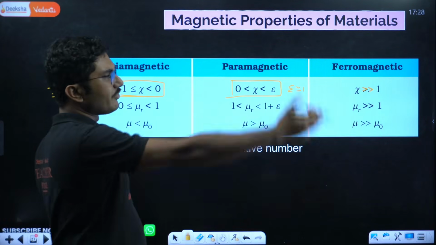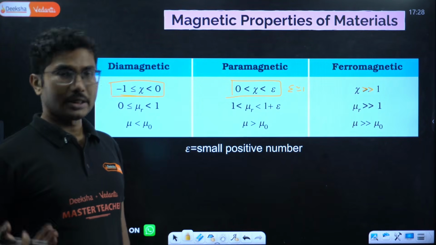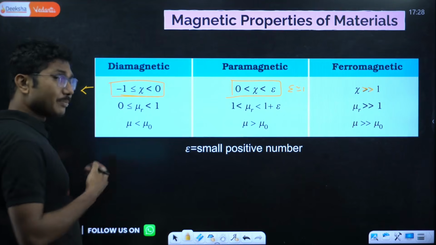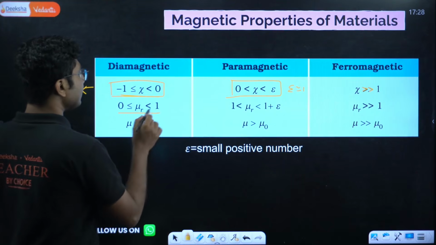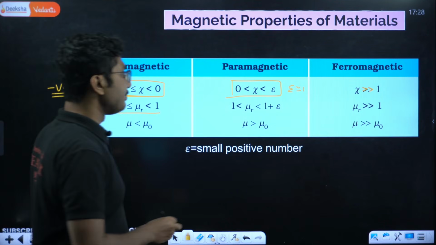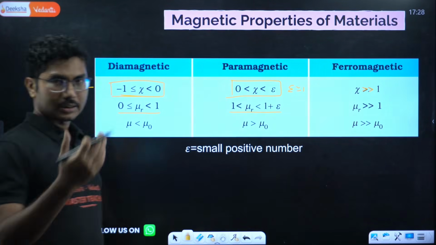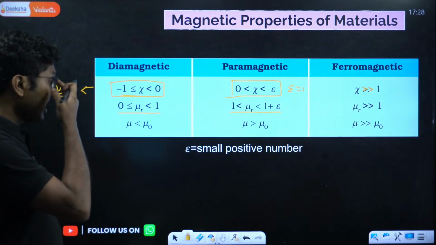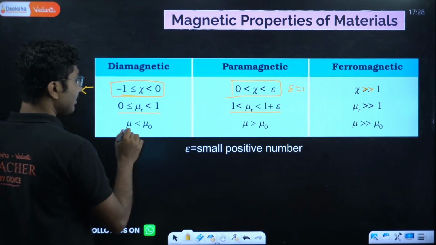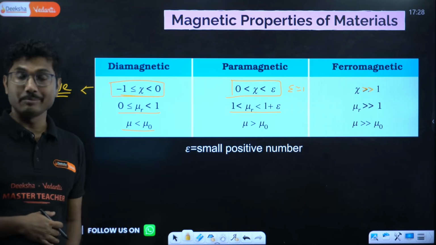Any value much larger than 1 is considered ferromagnetic. Now for relative permeability, it is greater than 1 up to a certain positive value, and the relative permeability here is less than mu naught.